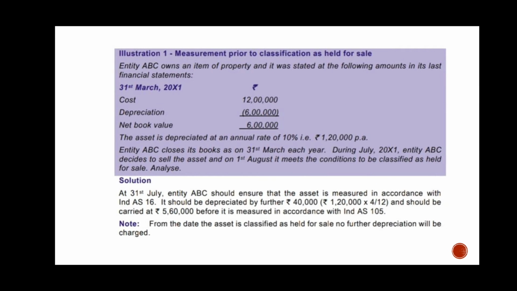So this 1,20,000, from 31st March to 1st August, is 4 months. So 1,20,000 into 4 divided by 12, 40,000 depreciation should be recognized, and the carrying amount of the asset will be 6 lakh minus 40,000, that is 5,60,000.